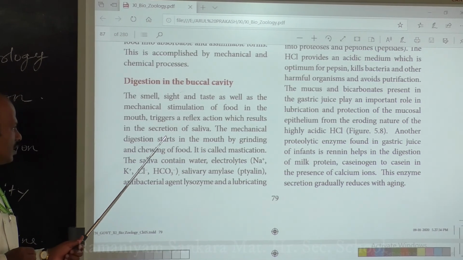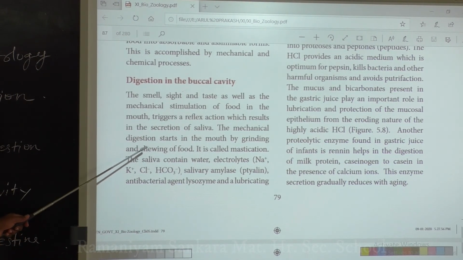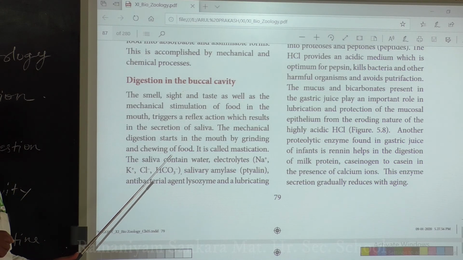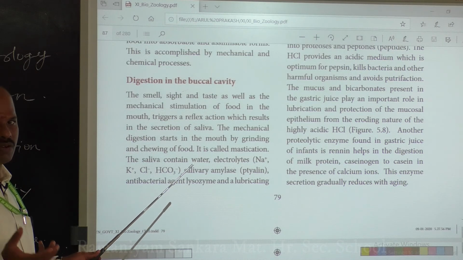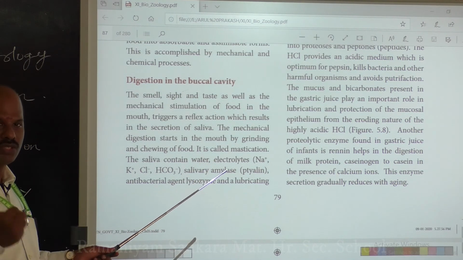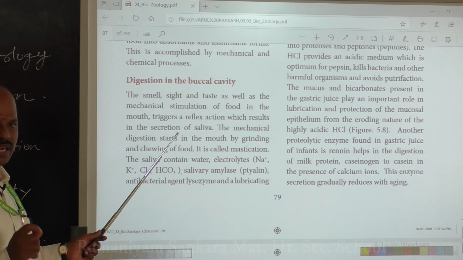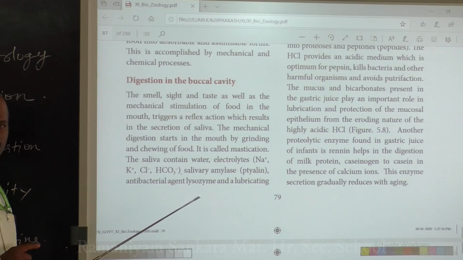In the buccal cavity, mechanical digestion starts in the mouth by grinding and chewing of food. We call this process mastication, and it is an example of mechanical digestion of food.